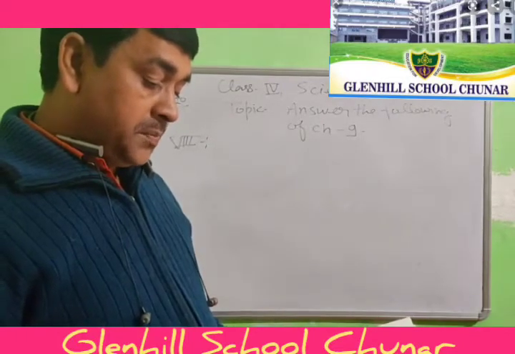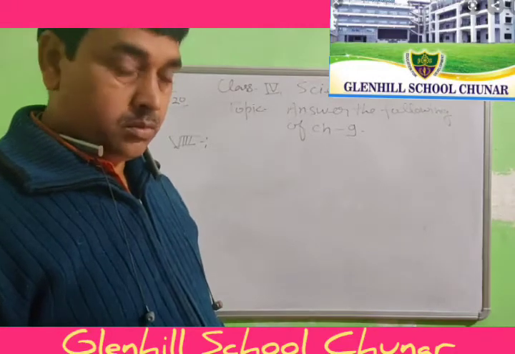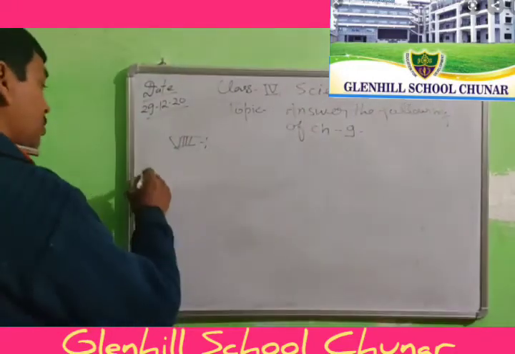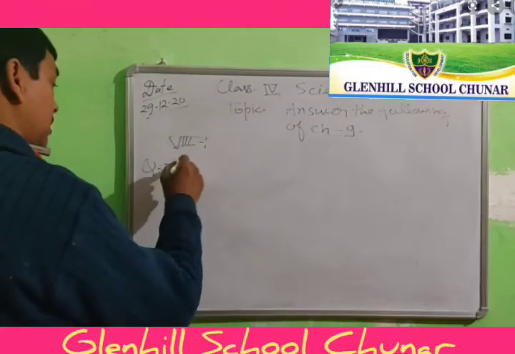What are the specific features of mammals? Give any 4. Question number 3, answer.